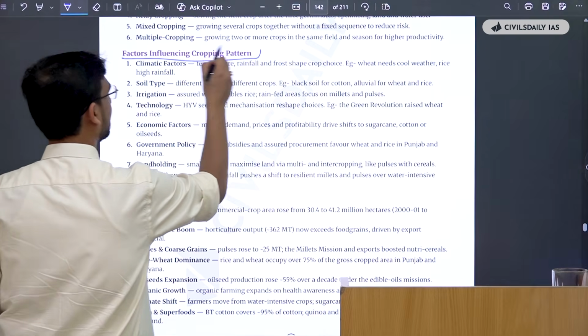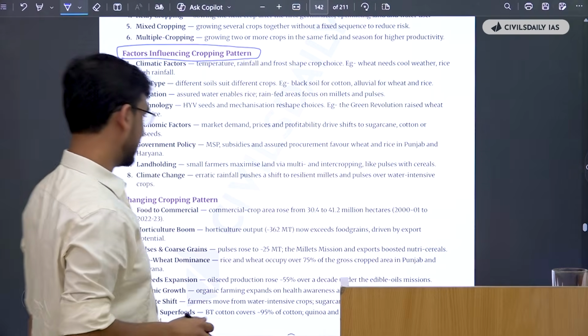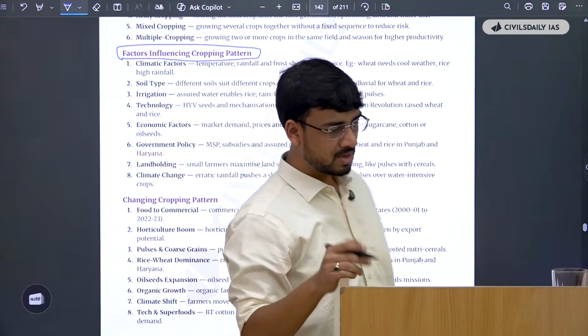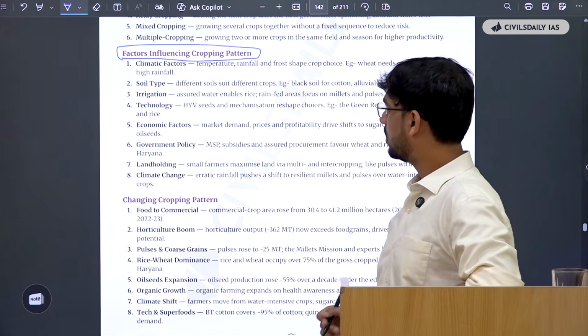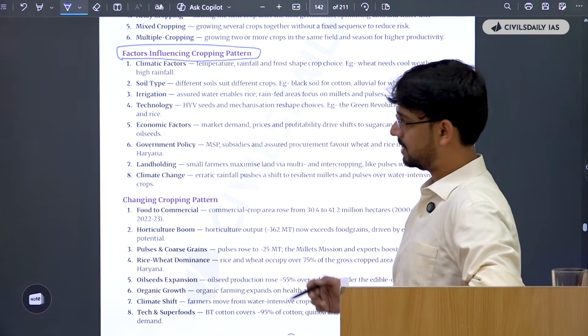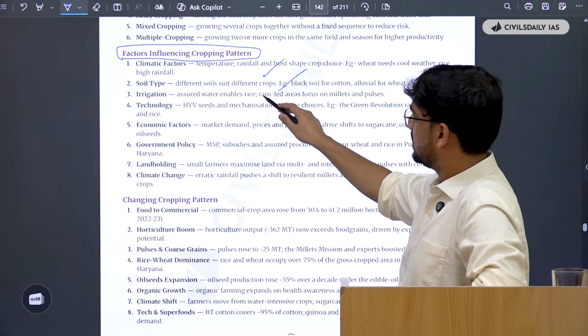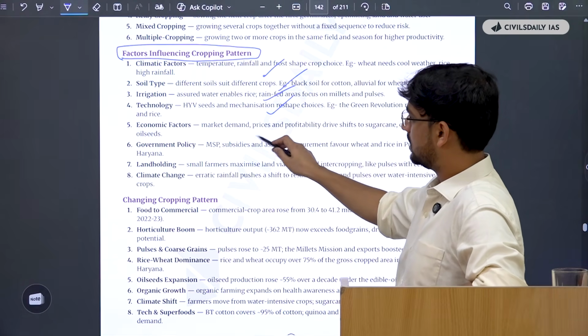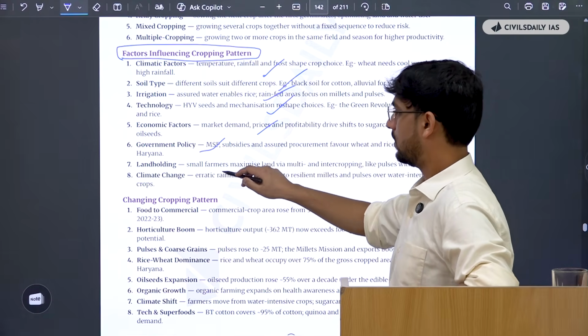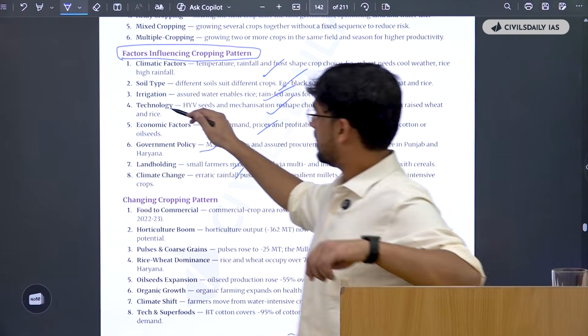Again, now comes the core part. So what are the factors? Now you know a lot of things that can impact the cropping patterns. What are the factors that influence the cropping patterns? So if you were to look, there's the climatic factors, then there's the soil types, then there's irrigation, then there's technology, then there's economic factors, government policy, land holding, climate change.